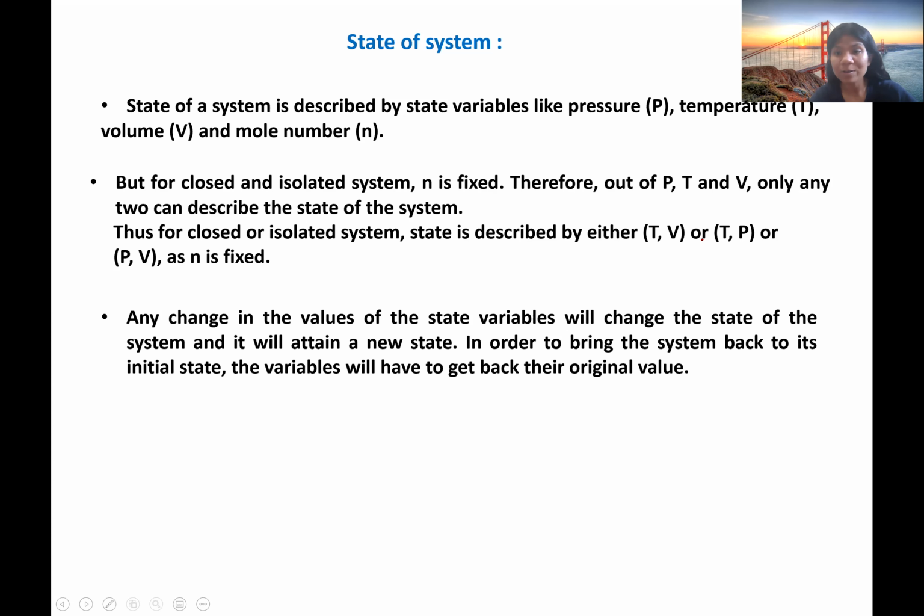So the temperature will get back its original value, which was T1.